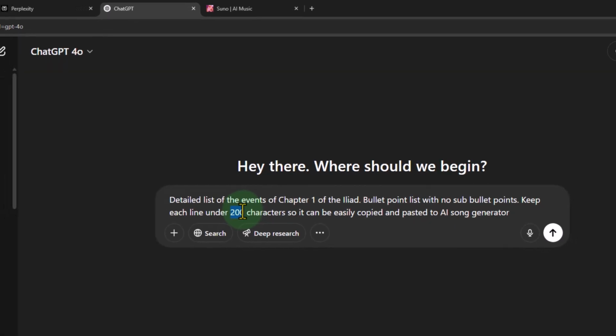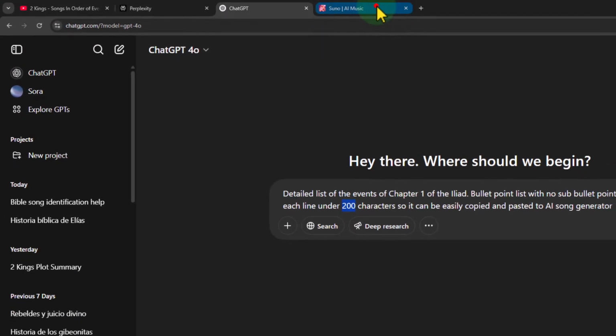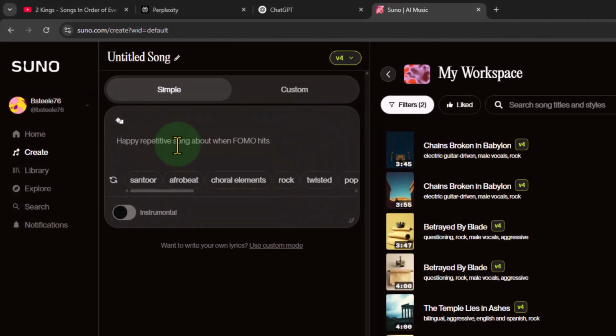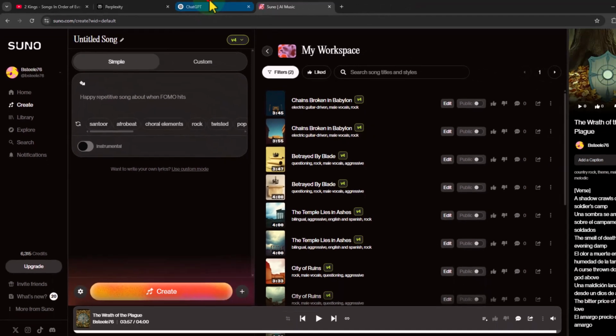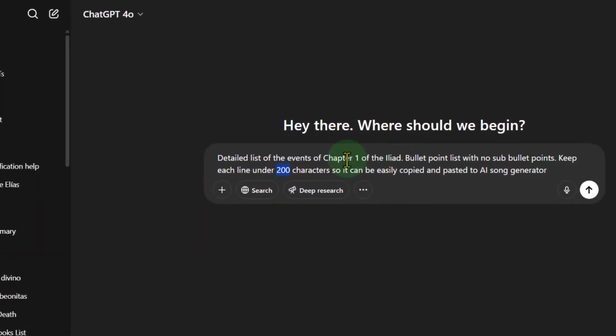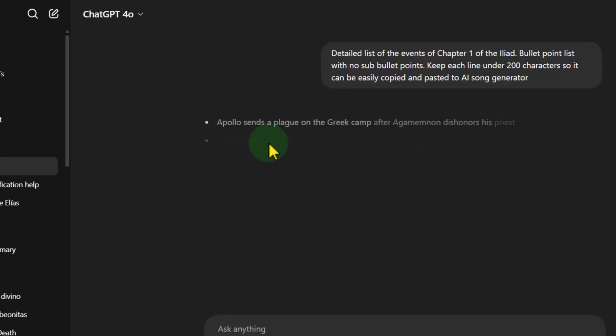And I want to keep it under 200 characters because when I put the prompt into here, we're severely limited. So I just want the basic plot points. Let's see what it gets. I'm going to copy this, by the way, so I can also put it into Perplexity and see what it gives us. So let's go ahead and do that, see what happens.